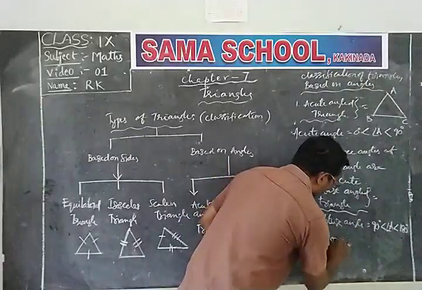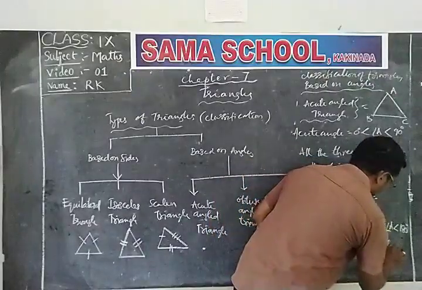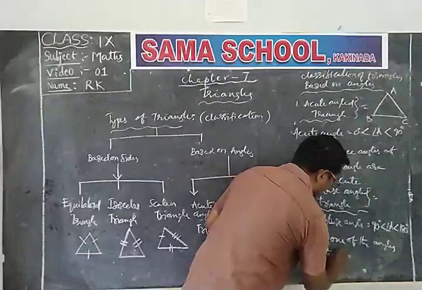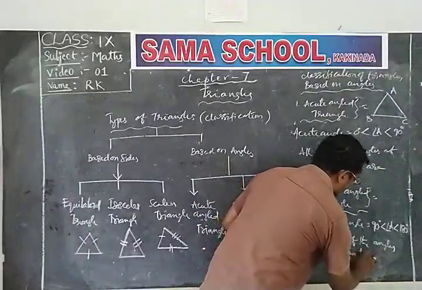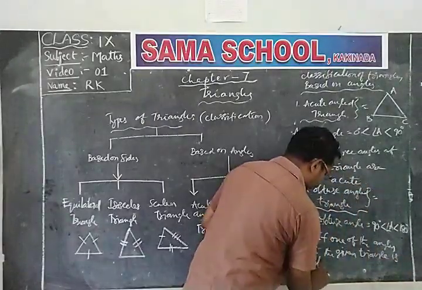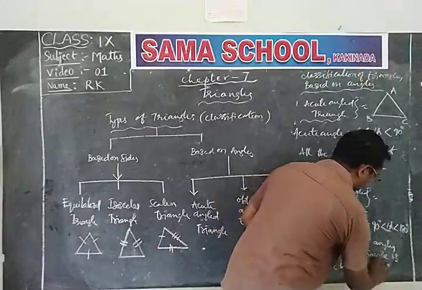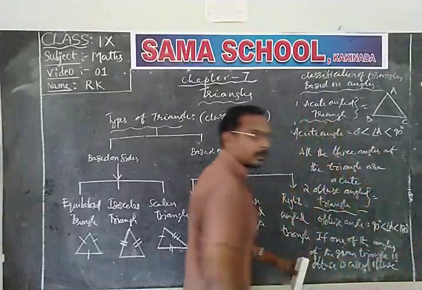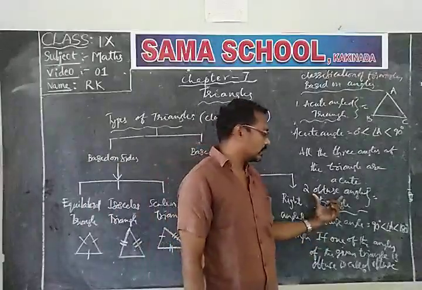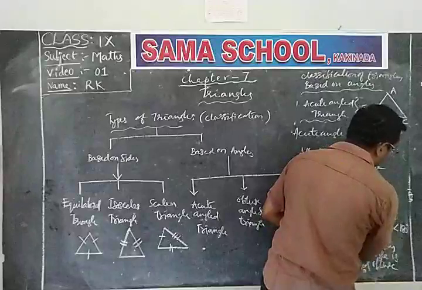Therefore, if one of the angles of the given triangle is obtuse, it is called an obtuse angle triangle. Such a triangle, with one obtuse angle, is called an obtuse angle triangle. That's why the triangle is like this.